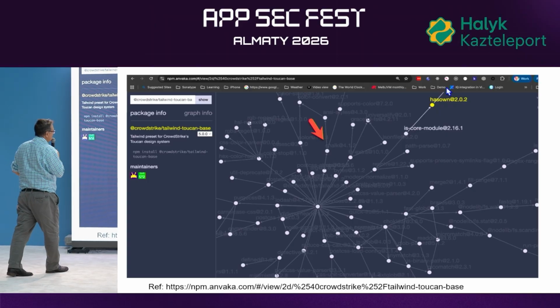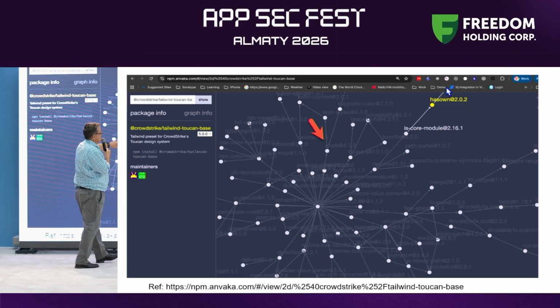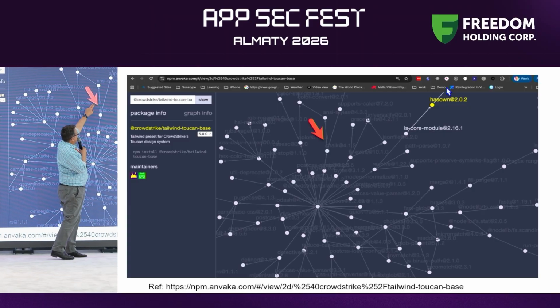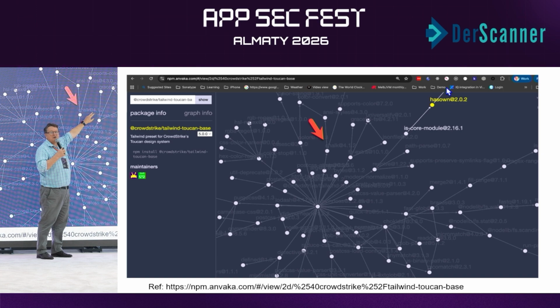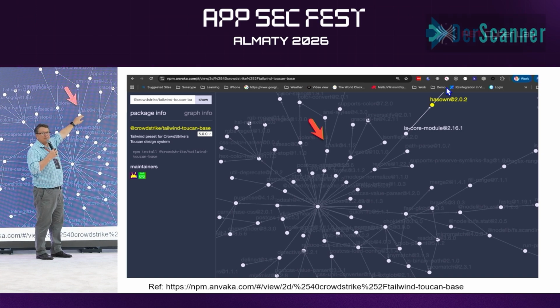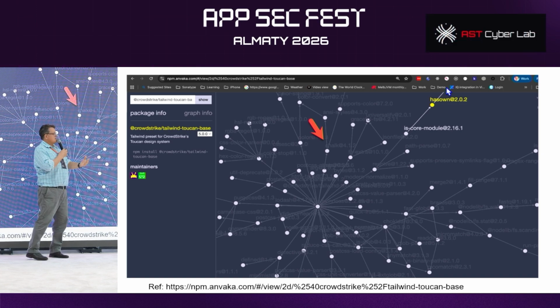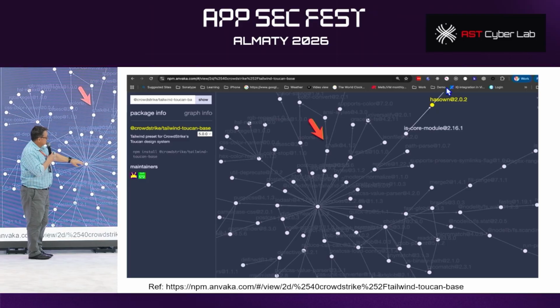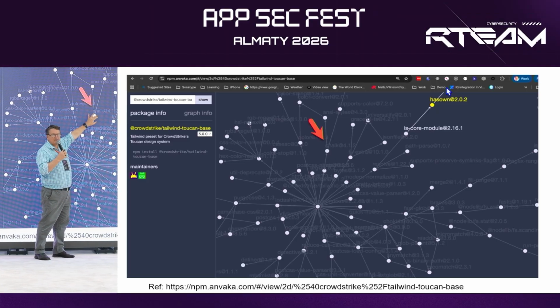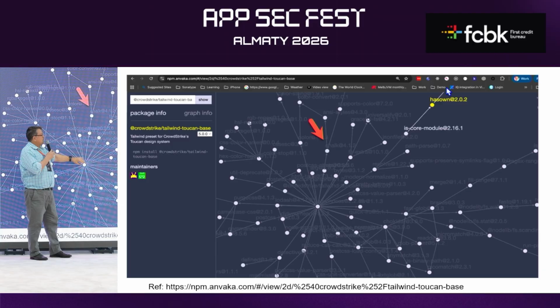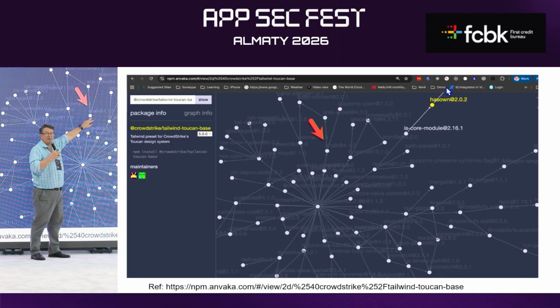Now, this particular library that I'm pointing to here is actually one of the compromised libraries from the Shai-Hulud worm. So it's one of their dependencies. And as you can see, it's not a direct dependency, it's a transitive dependency. So the maintainer of this project probably doesn't even know that he's got this library.